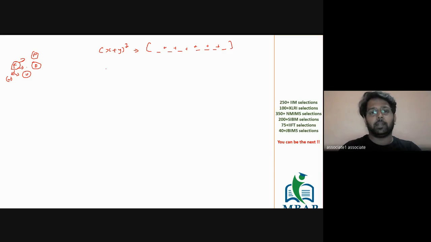This is a type 1 question. A type 2 question is x plus y is equal to 8. I repeat, x plus y is equal to 8. And the question to you is: find the number of non-negative solutions for x and y.